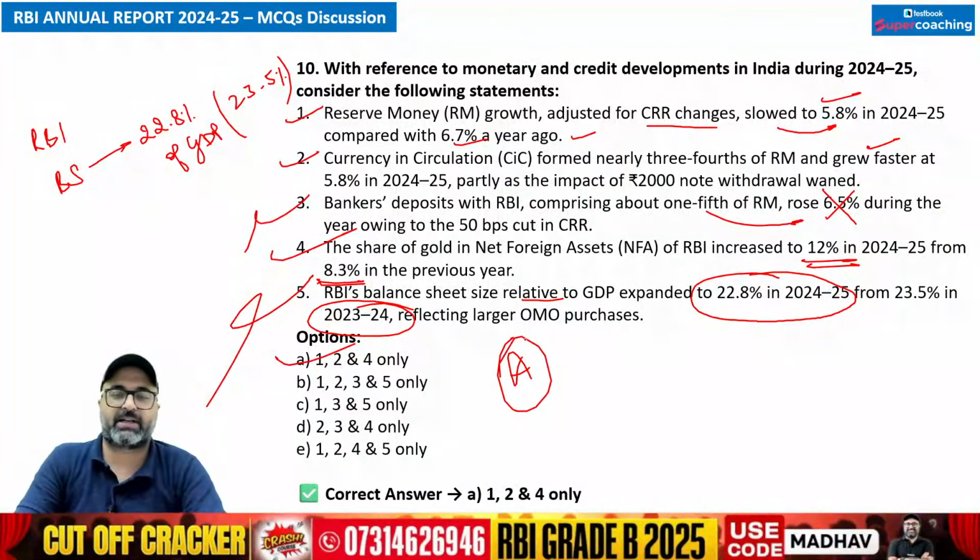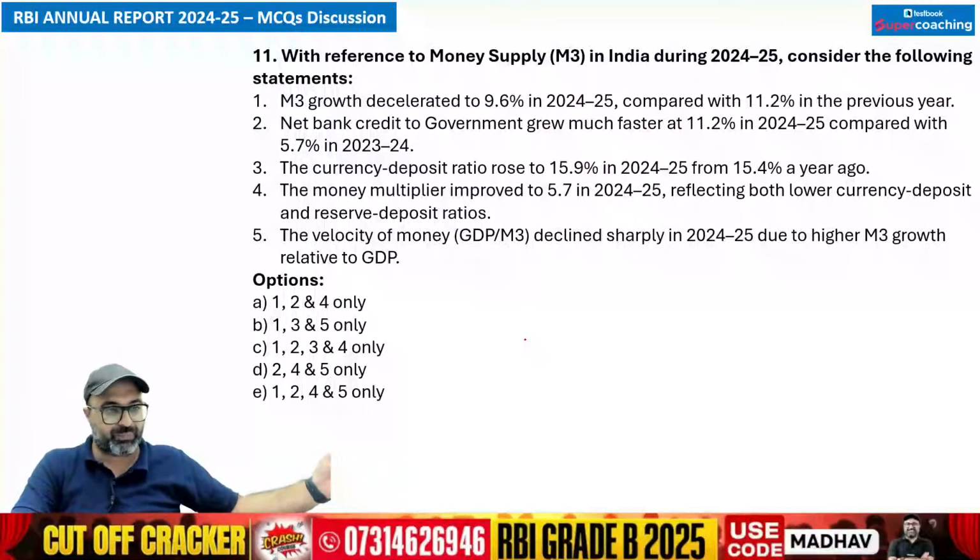So A option is the correct answer. Moving on to the next question. अगला question देखो जरा. What does the next question say?